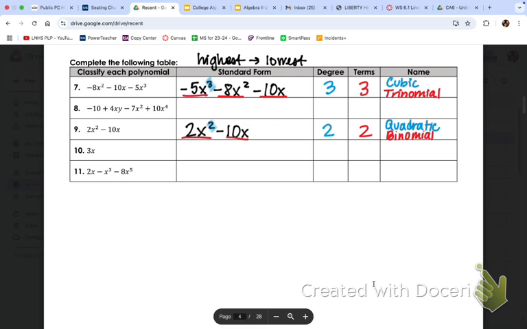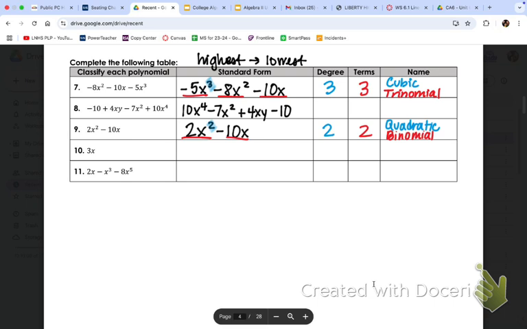Okay, what's our highest exponent on number 8? 4. So that one goes first, 10x to the 4th. Okay, and we are going to decrease the x's here. You can see you have a y as well. That's a little strange. It's fine. So squared, negative 7x squared, plus 4xy, because we're still just focusing on the x's, and then minus 10.